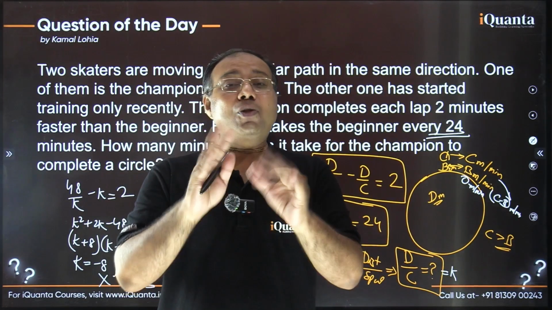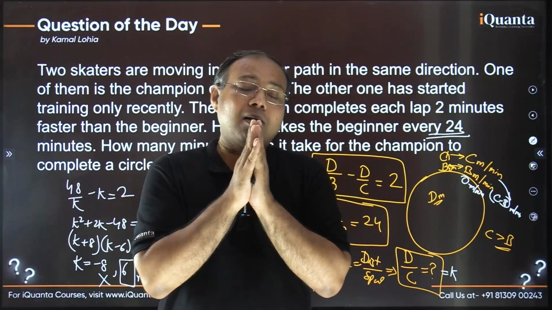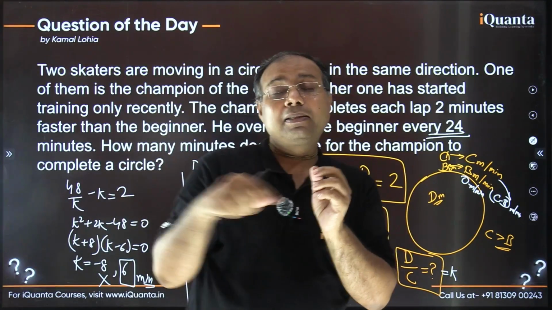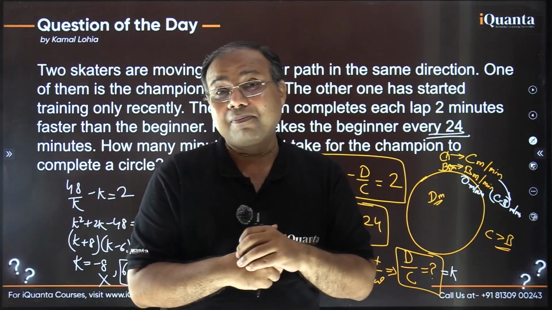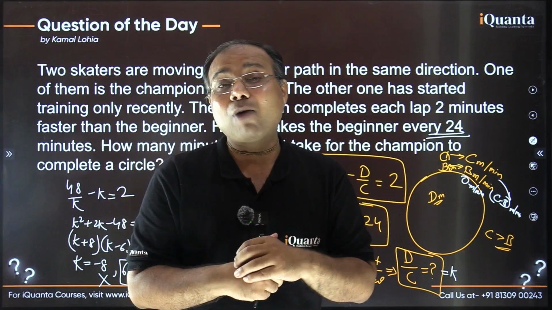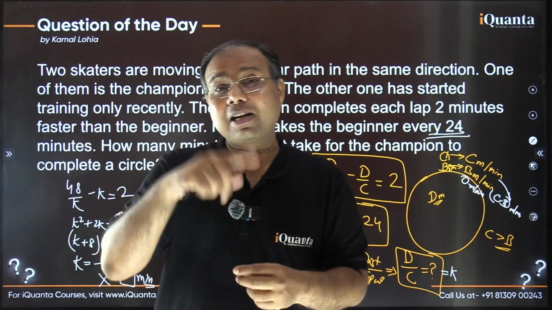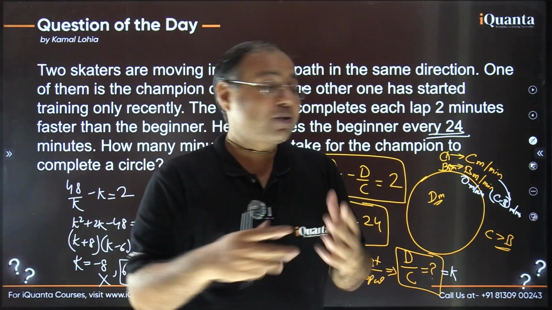ठीक है ना? So now understand very carefully. We also know कि जो इनका जो टाइम टेकन का डिफरेंस है, वन राउंड को ट्रेवल करने का जो डिफरेंस है, that is 2 minutes. ठीक है ना? So now what is going to be the next thing?